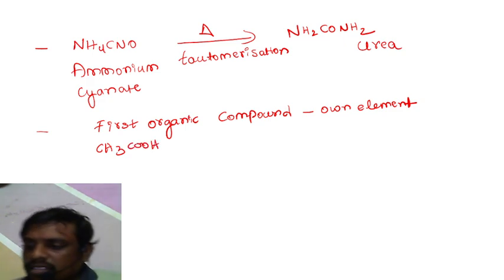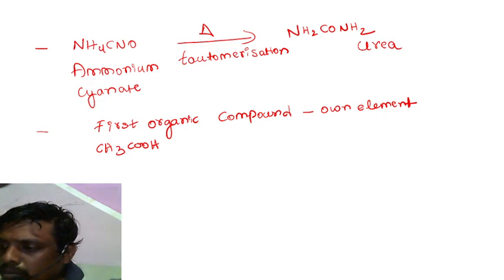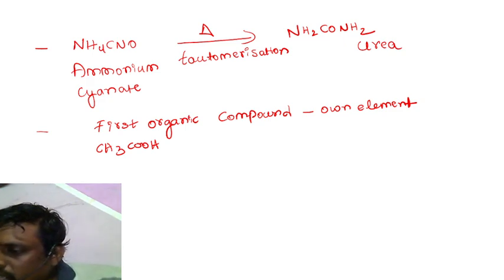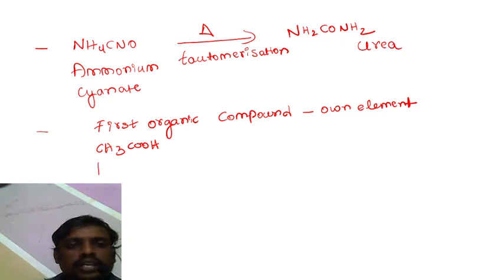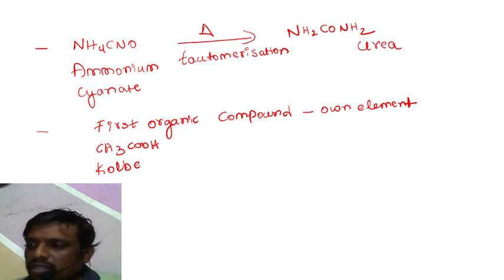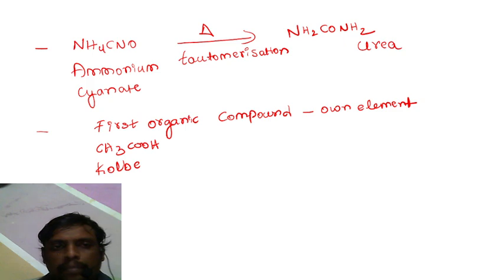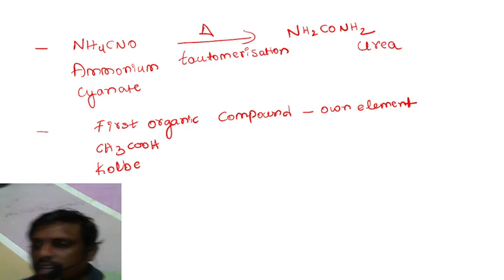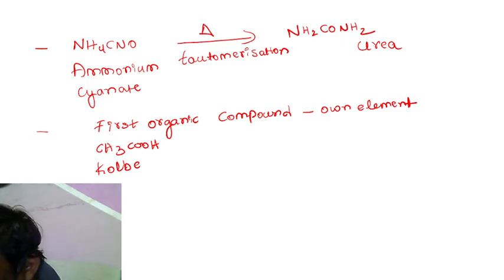Okay, acetic acid was the first organic compound prepared this way. It was prepared by a great scientist called Kolbe. A scientist called Kolbe for the first time prepared an organic compound from its own elements. Got my point? The second organic compound prepared from its own elements in the lab is methane, CH4. It was prepared by Berthelot.